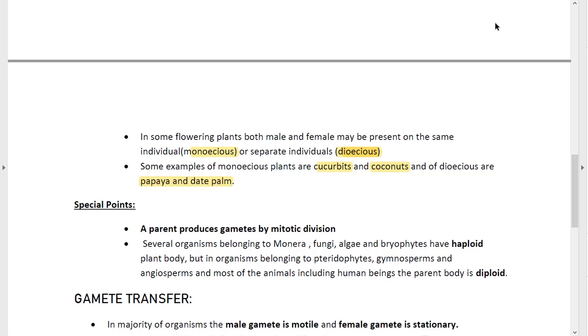So here are some special points. A parent produces gametes by mitotic division. Okay, mitotic. Please mark it down. Don't get confused with meiotic and mitotic division. Several organisms belonging to Monera, fungi, algae, and bryophytes have haploid plant body. Mark it. But in organisms belonging to which groups? Pteridophyte, gymnosperms and angiosperms, and most of the animals including human beings, the parent body is diploid.